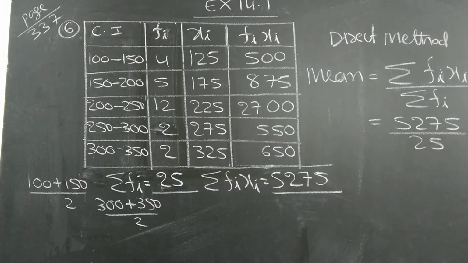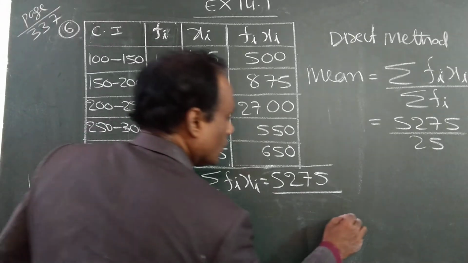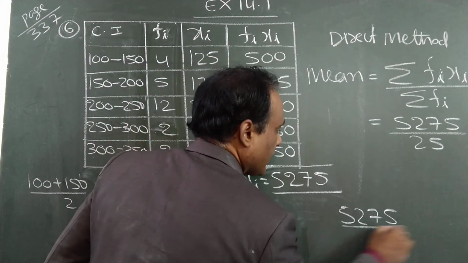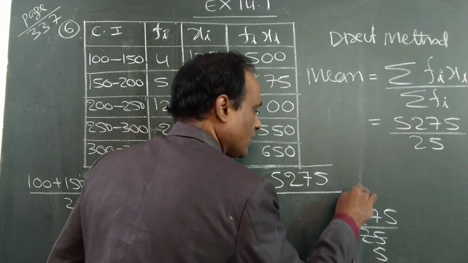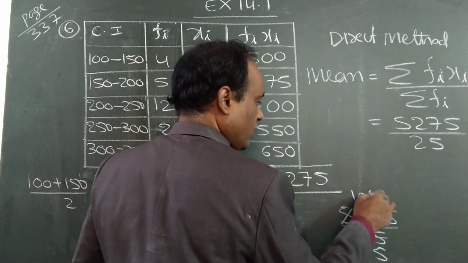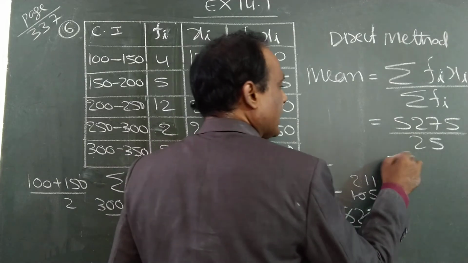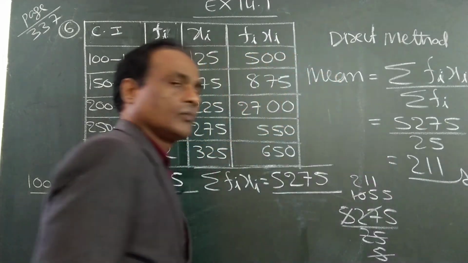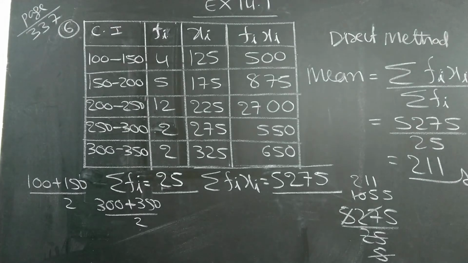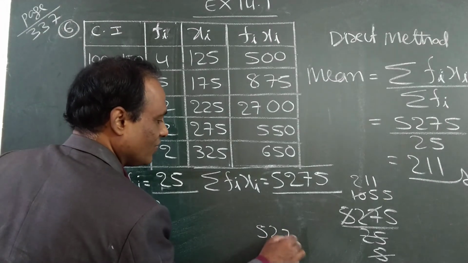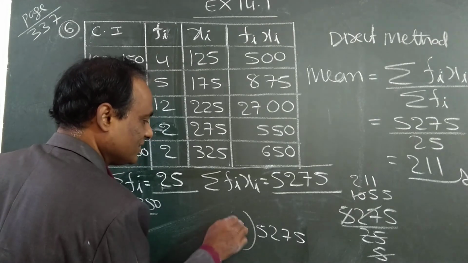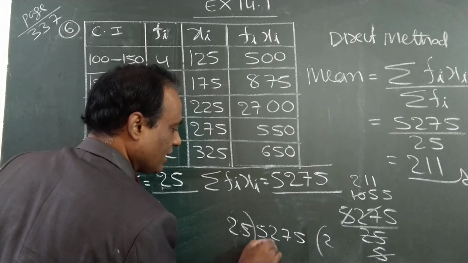Do it. 5275 by 25. 5 fives are 25, 5 ones are 5, 5 twos are 10, that gives 211. Do the division. Or you can do it like this. 5275 by 25. 25 twos are 50.